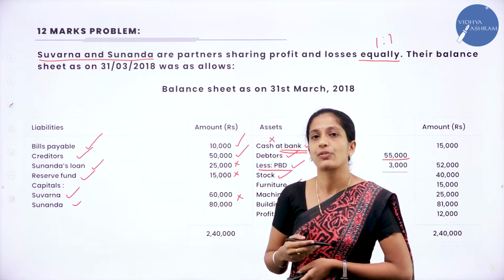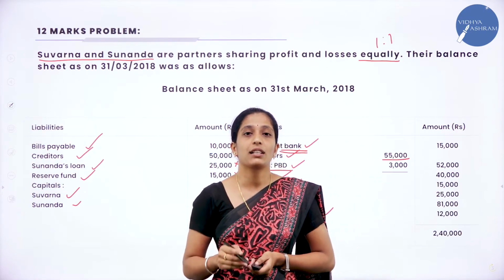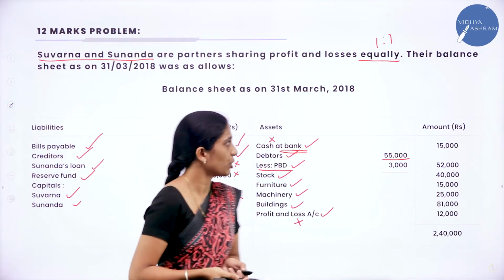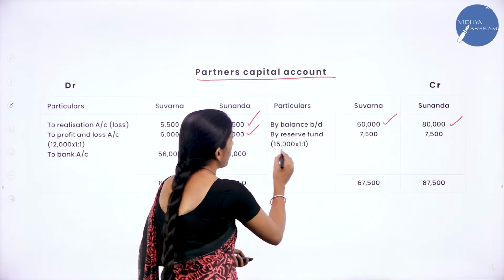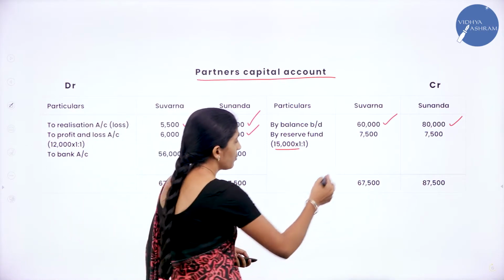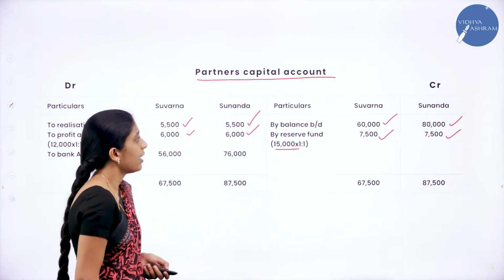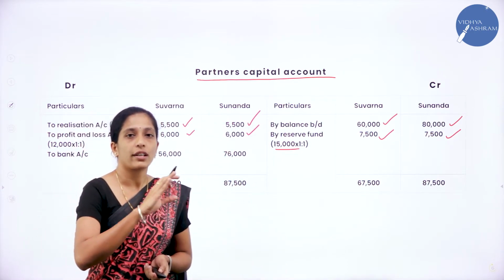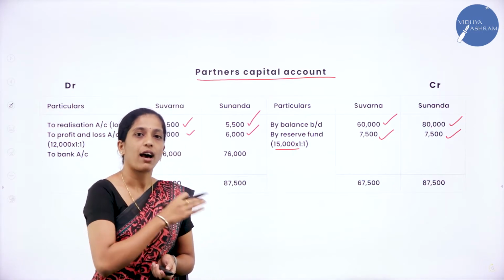So we have to transfer that reserve fund, that is 15,000, in their profit sharing ratio. So how to transfer? That is by reserve fund, 15,000, and their profit sharing ratio is 1:1. So I will get 7,500 and 7,500. And now we are done with recording all the items. So there are no other funds or reserves, so we have recorded it.